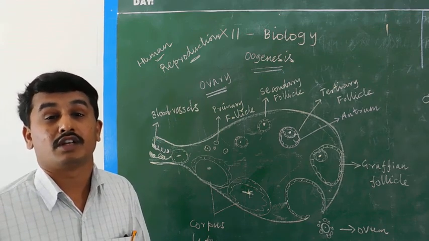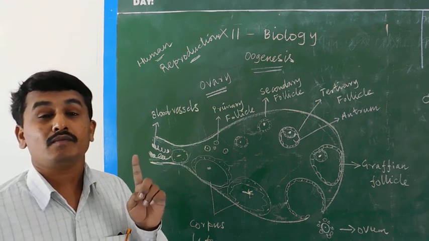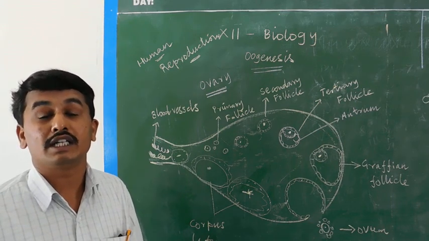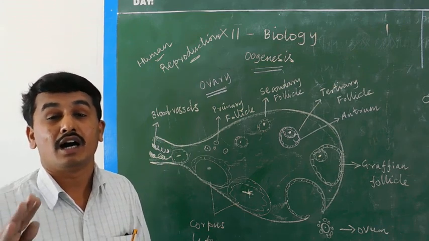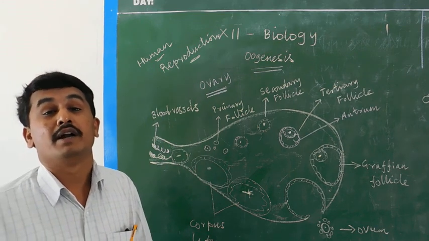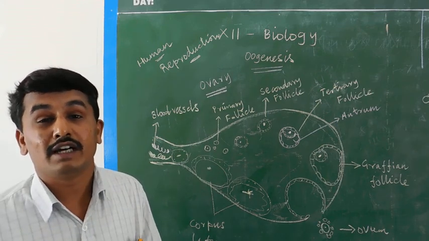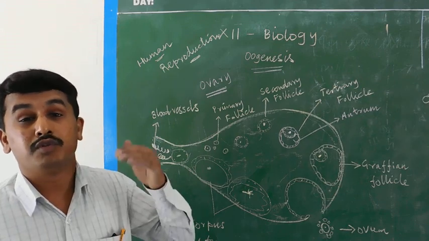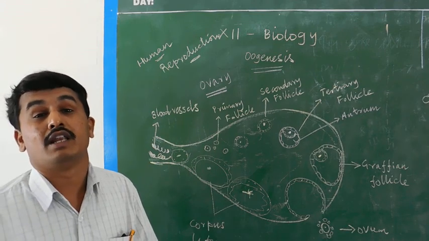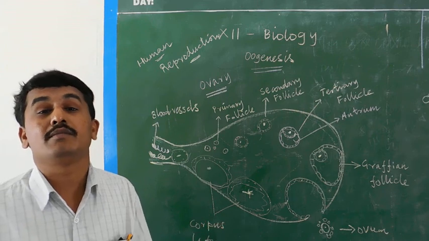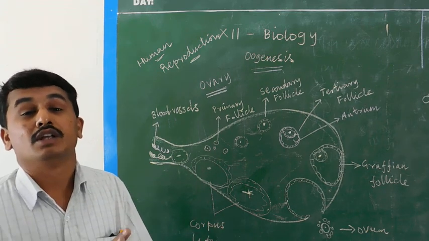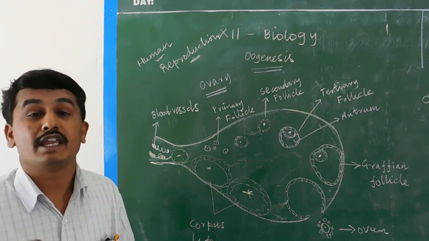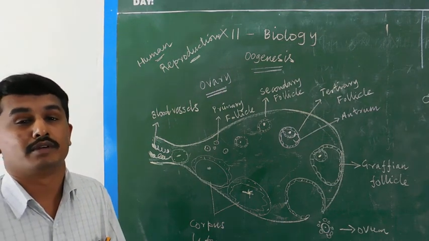In females, about 50% of ovum development takes place before birth. From birth until puberty, ovum development does not take place. Only after puberty does ovum development continue.